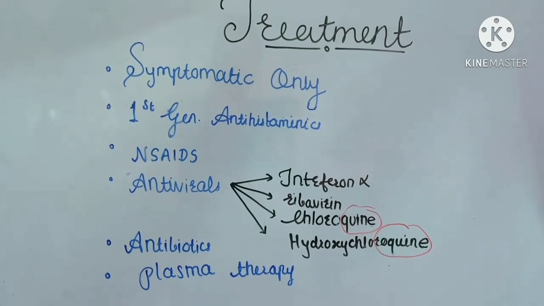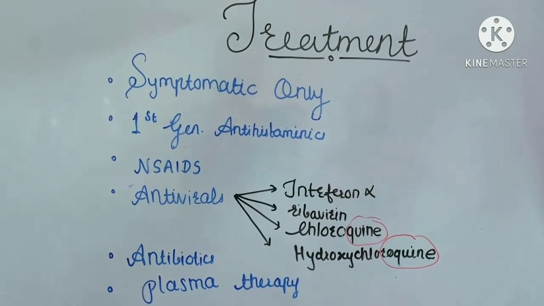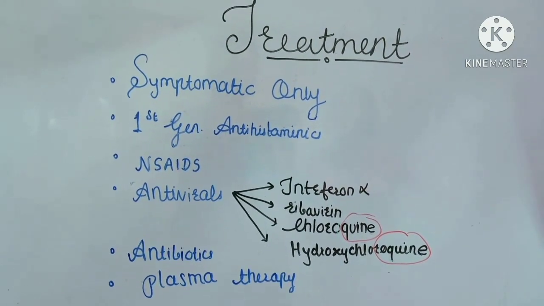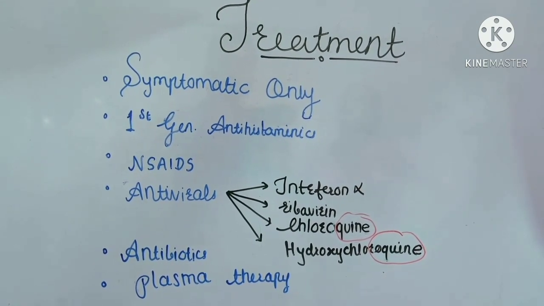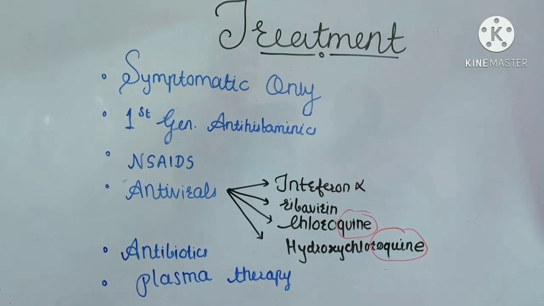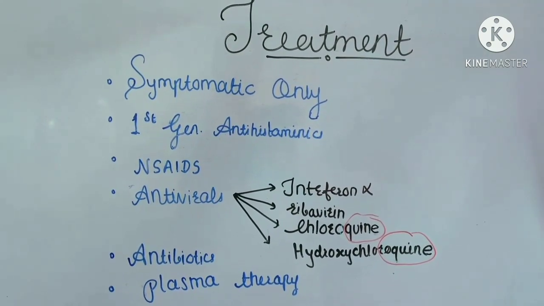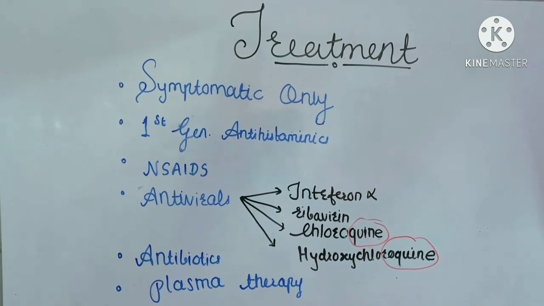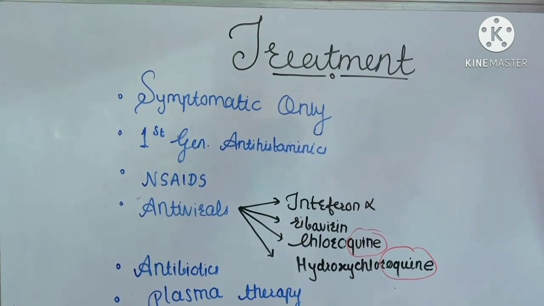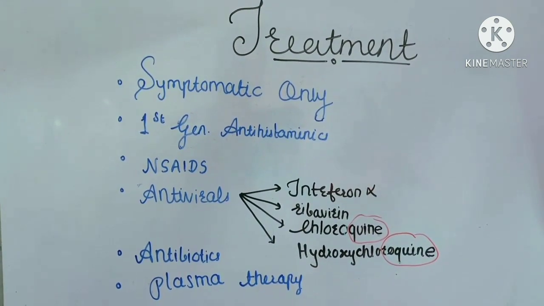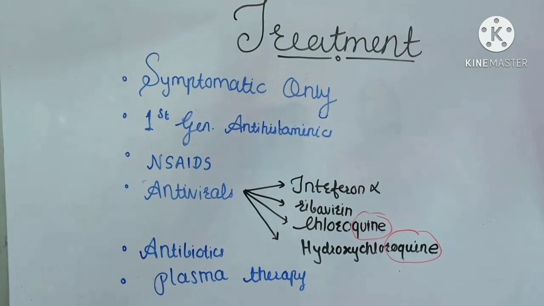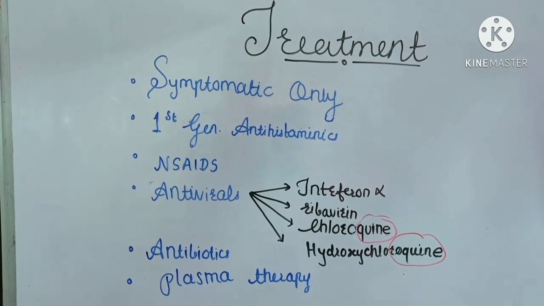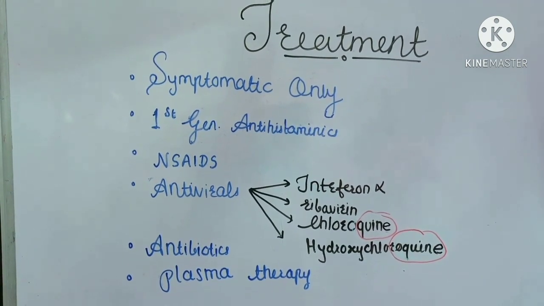So, antibiotics. All of you might be wondering why I have written antibiotics, because it's a viral infection. We need to give antibiotics because the immune response is already suppressed and the individual has this particular disease. So in order to prevent superadded bacterial infection, we need to give antibiotics. Then plasma therapy: for those who have already recovered from this disease, the plasma is taken. And the vaccine.